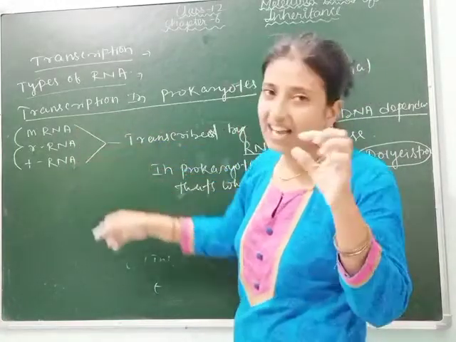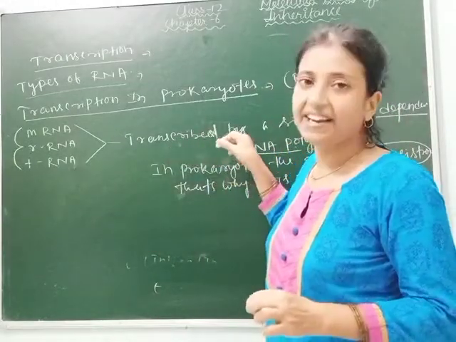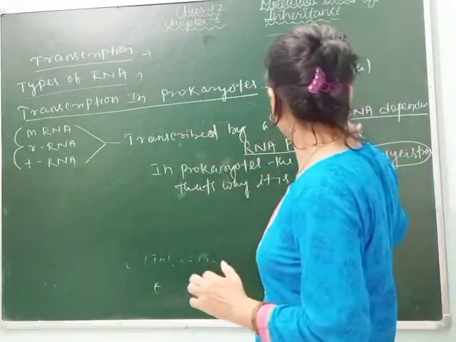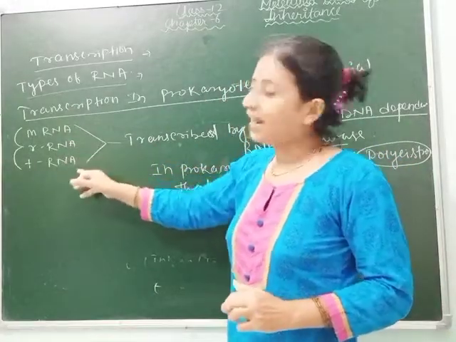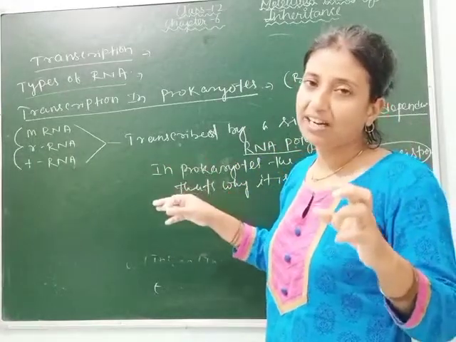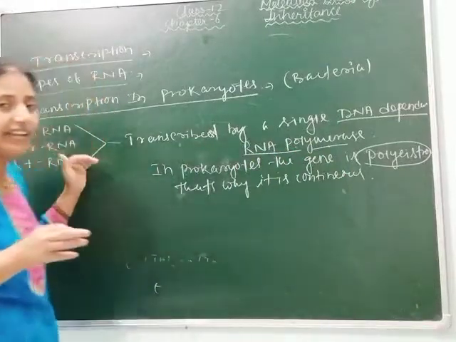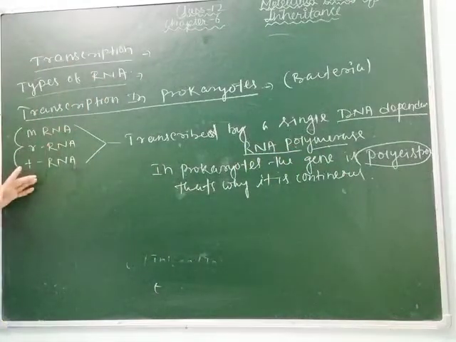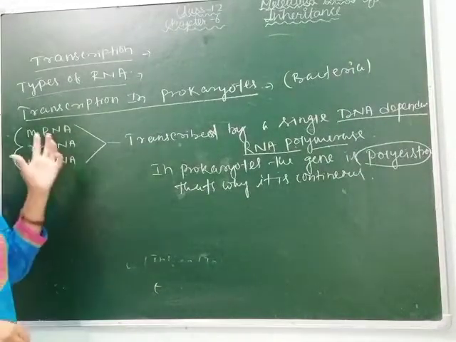All three are transcribed by only a single DNA dependent RNA polymerase, means that RNA polymerase will transcribe mRNA, rRNA and tRNA. As this occurs in simpler organisms, no extra processing will occur, means transcription occurs directly. Clear? So that transcription is active and takes place on both the strands.